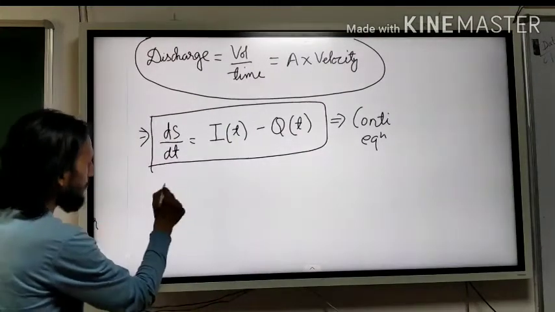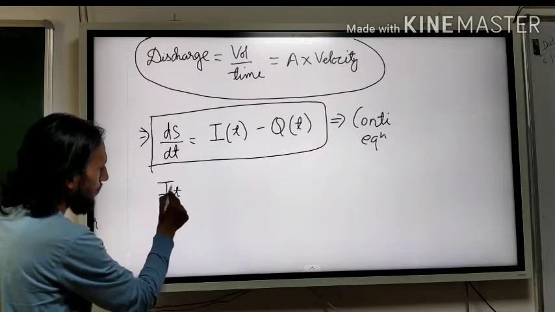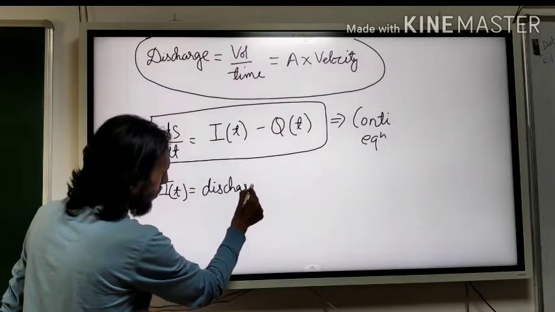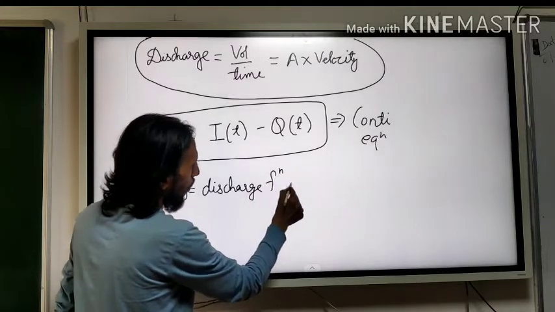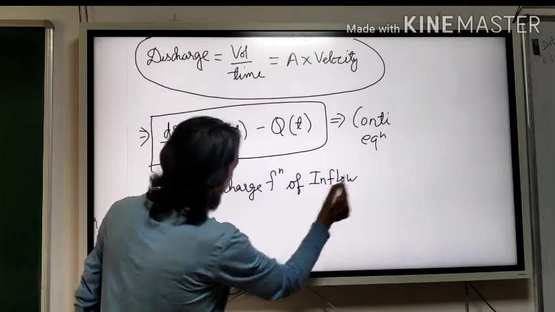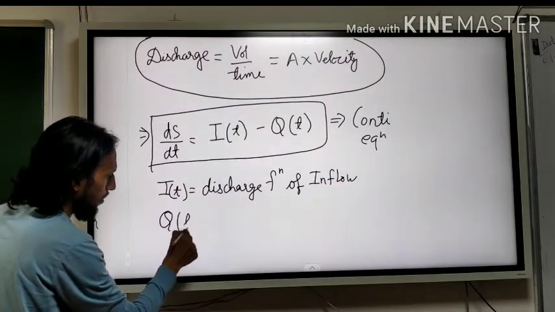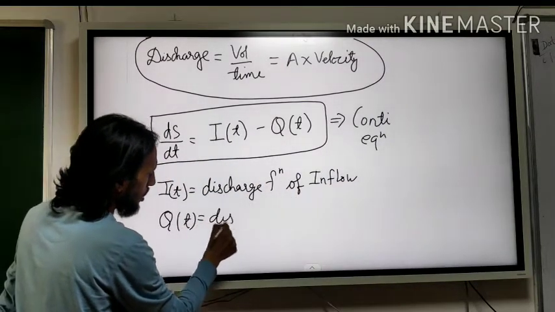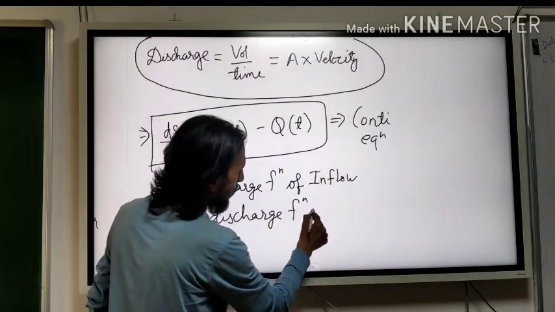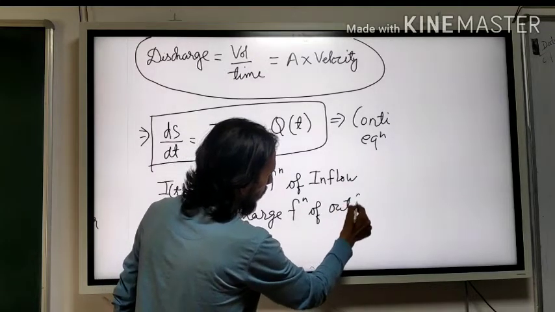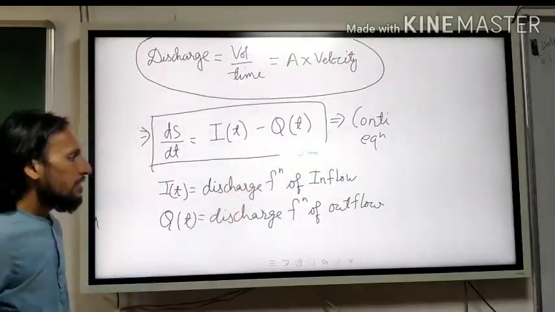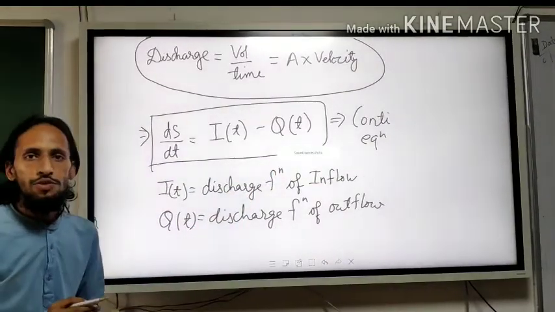Let me write here what it is. I of t is discharge as a function of inflow. What is Q of t? It is discharge as a function of outflow. So this equation is very useful for you.